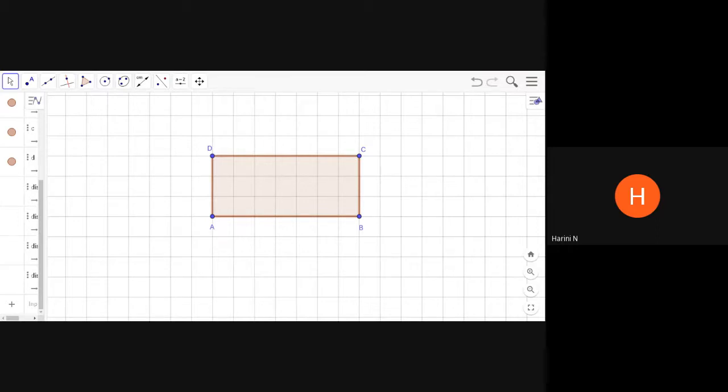But it is not necessary that if the opposite sides are equal, what I get should be a rectangle. Now I'll just flip the thing and show it to you. Now also the opposite sides are equal, no? Now is this figure remaining a rectangle or has it become something else? Ma'am, it is a parallelogram. It is turning into a parallelogram.